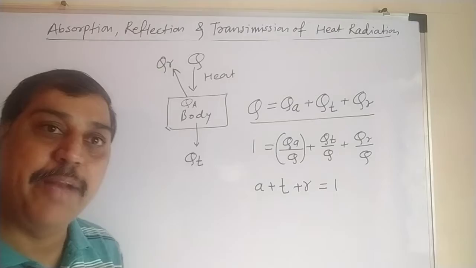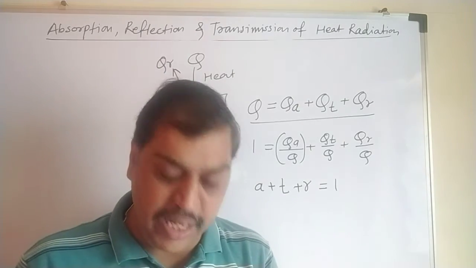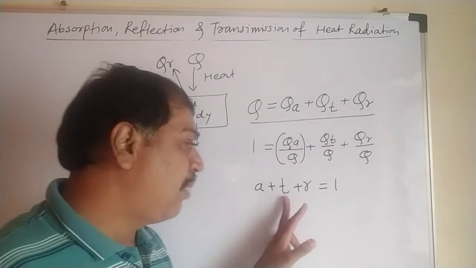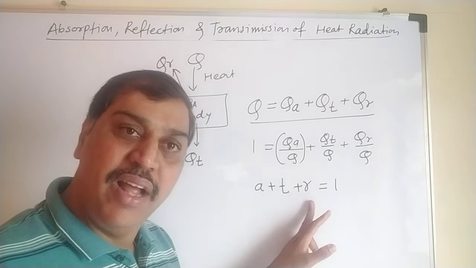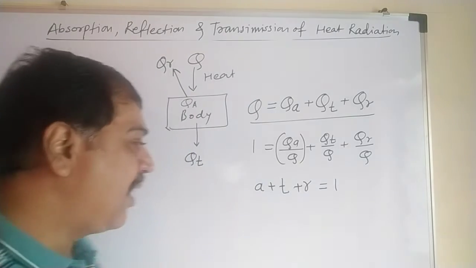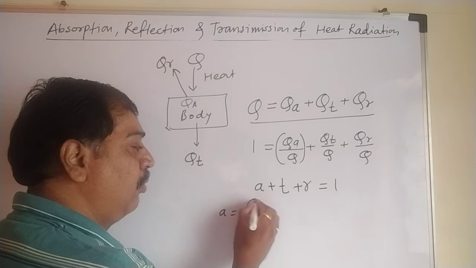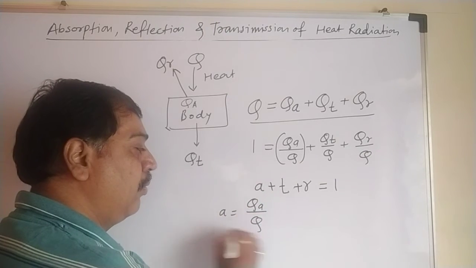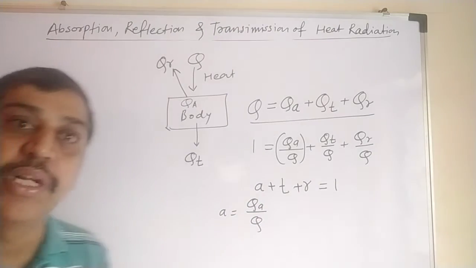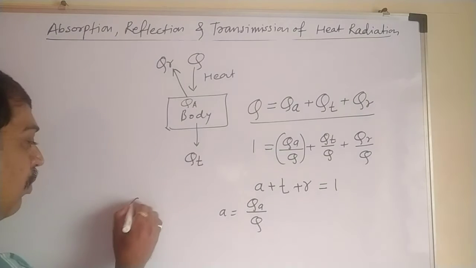It means 100% radiation incident on a body, some of it gets absorbed, some gets transmitted, some gets reflected. What is A? From this equation you can write A equal to QA divided by Q, and this is said to be the coefficient of absorption.